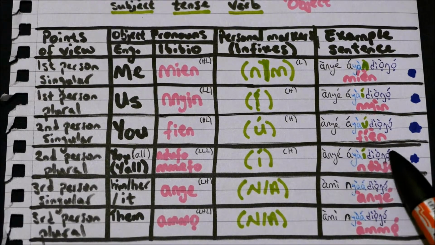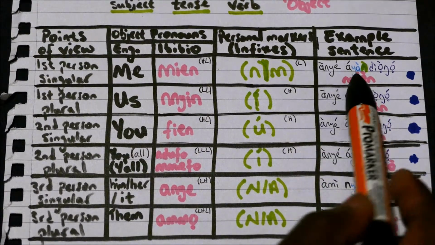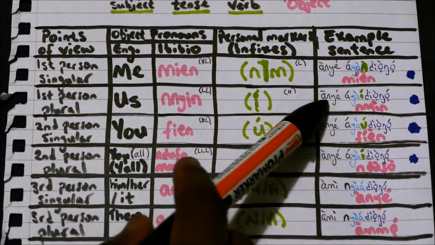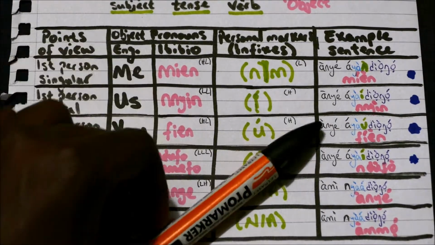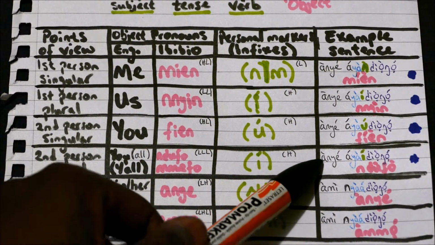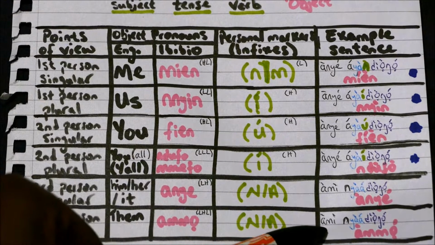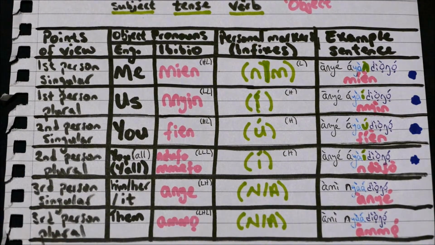Then we have ami nya diongo nye. Then we have ami nya diongo mo. So he will know me, he will know us, he will know you, he will know you all, I will know him, I will know them.